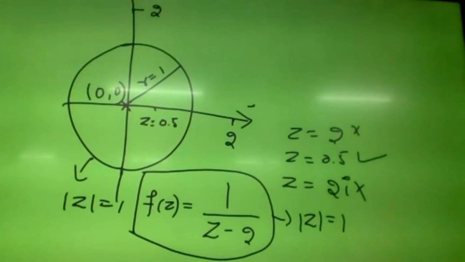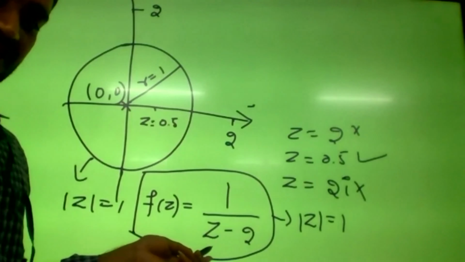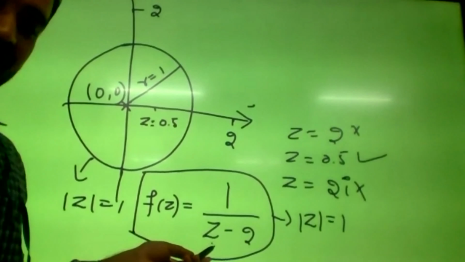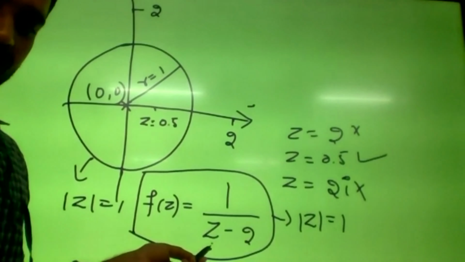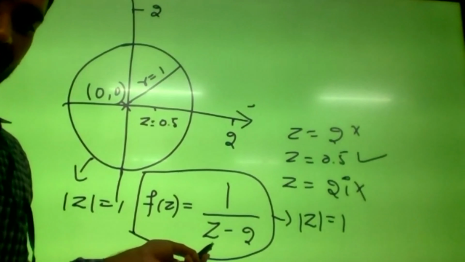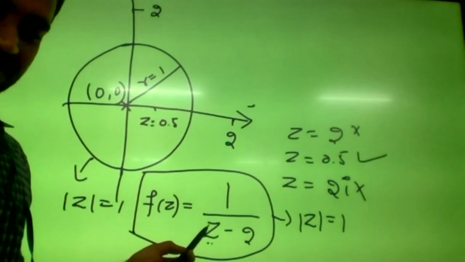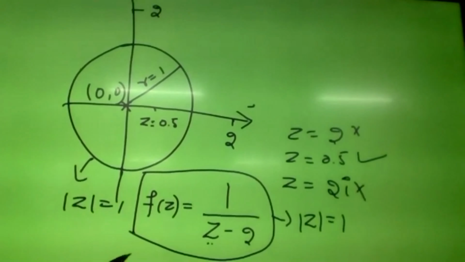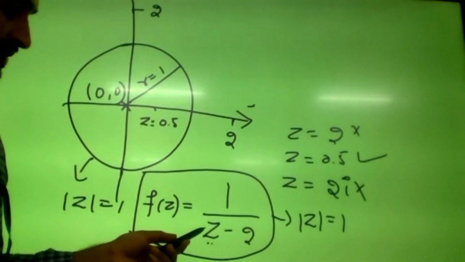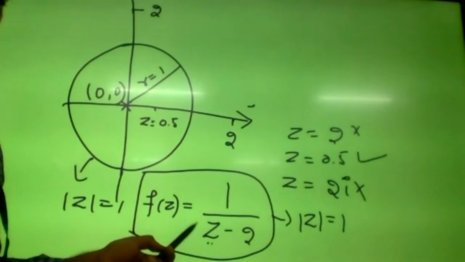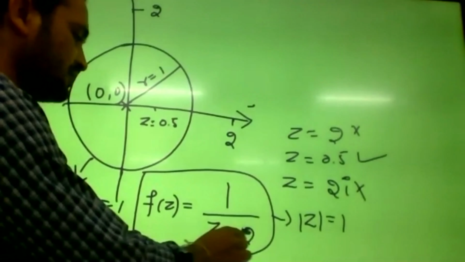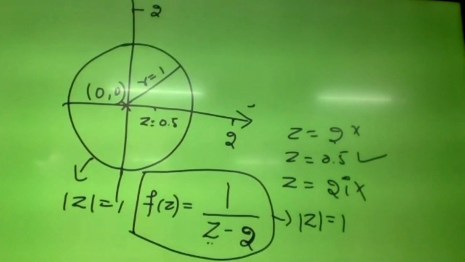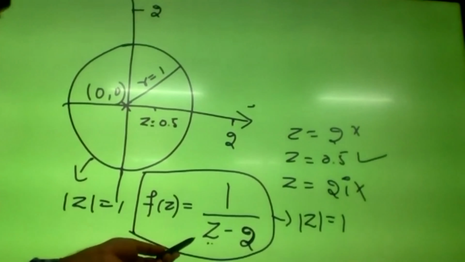First you tell me, is this function f of z analytic? F of z equals 1 by z minus 2, is it analytic or not?